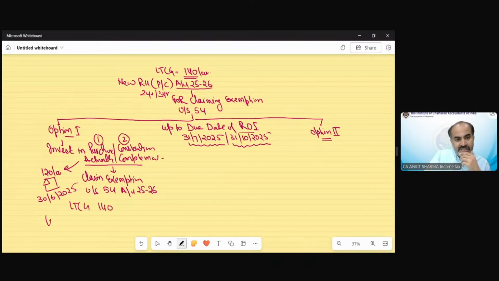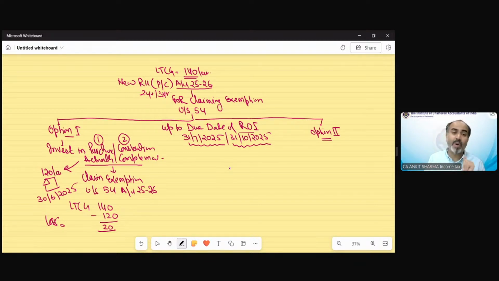And because he invested before this date, suppose the date is 31st July, he actually purchased a property on 30th June for 120 lakhs. So exemption can be claimed. Or if he completes the construction of a property up to this 31st of July or 31st of October, as the case may be, he can claim the exemption in this assessment year for that much amount.